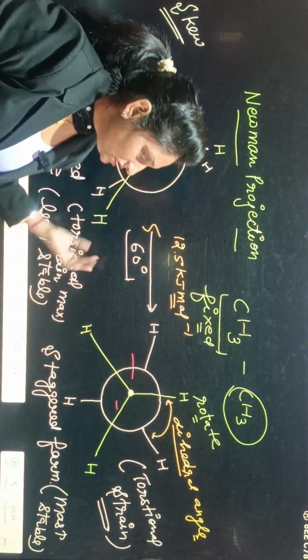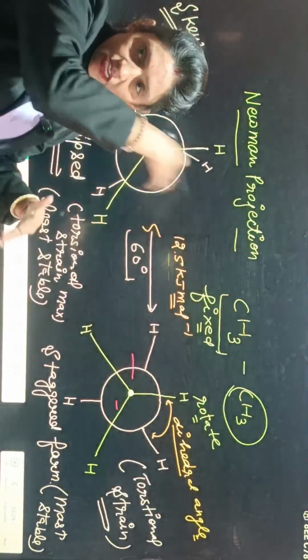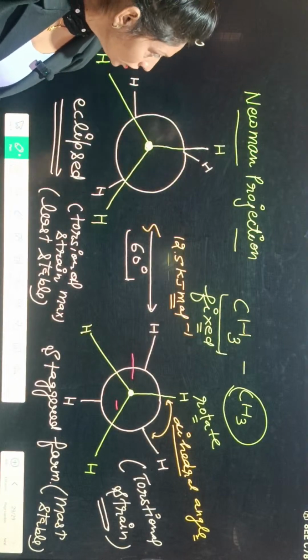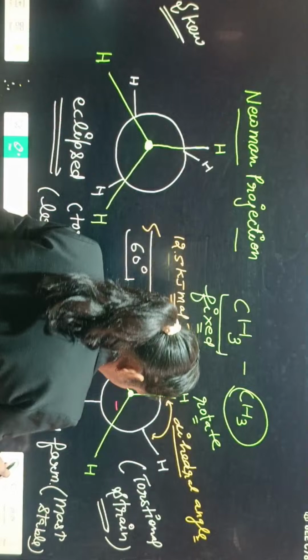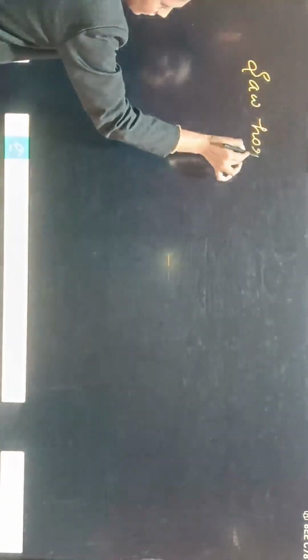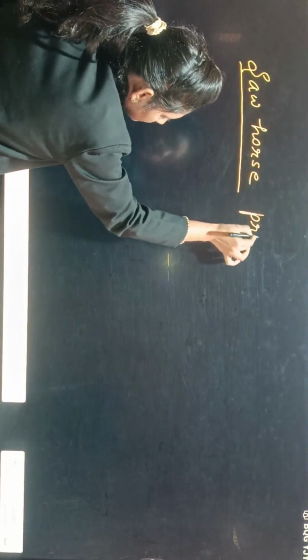Okay? Yes. And these are interconvertible also. Further by rotation they can interconvert. Clear or not? This is known as the Newman projection. One more projection is there for showing this, that is the Sawhorse projection.